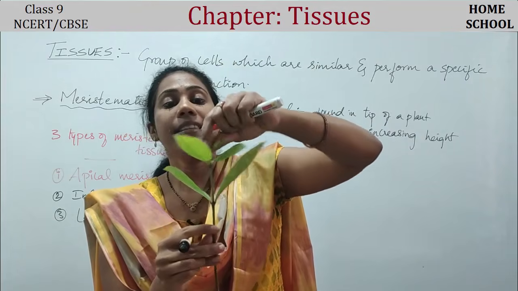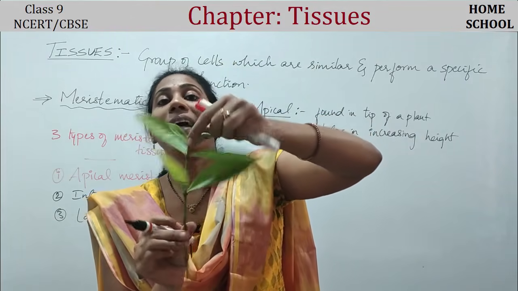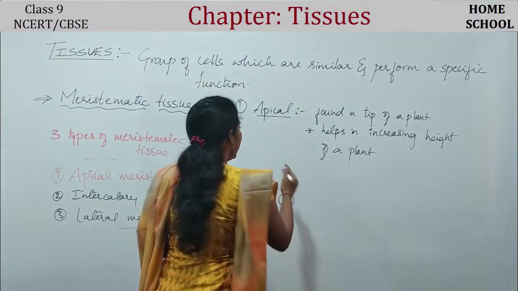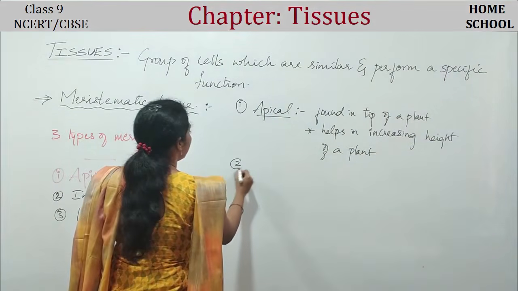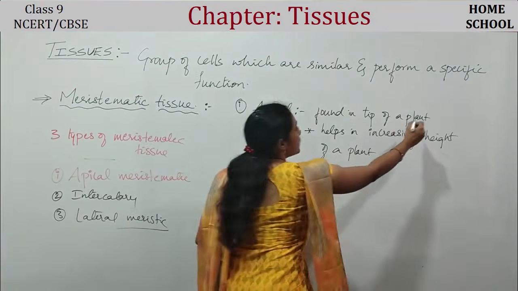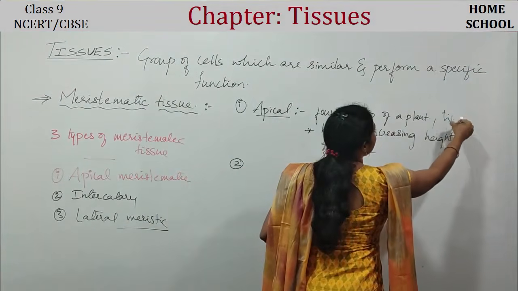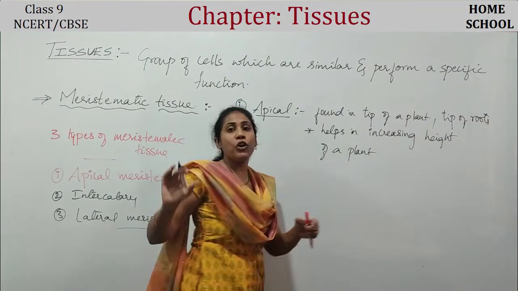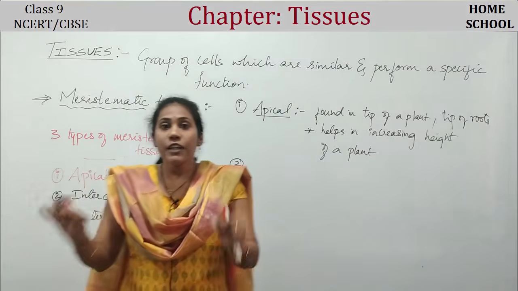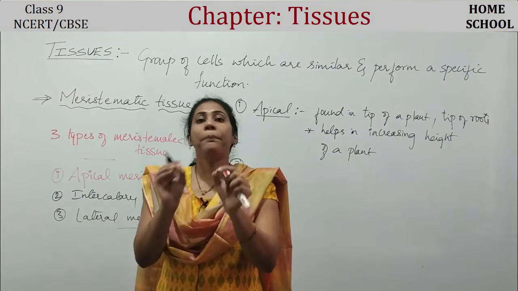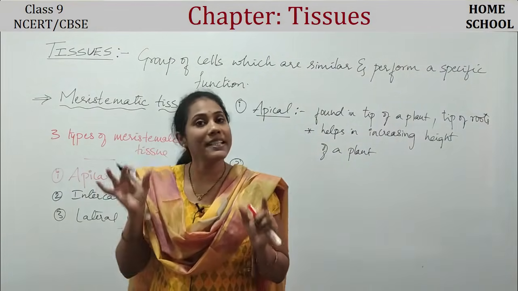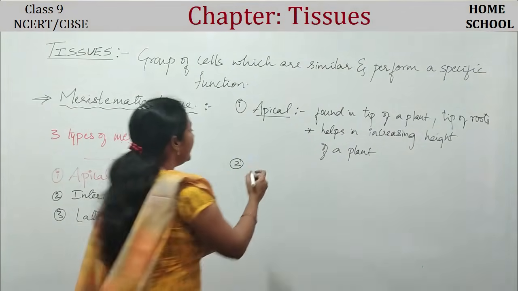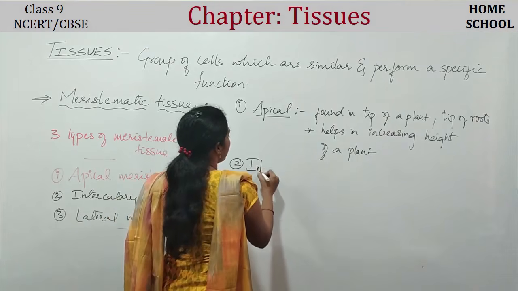And it is also found at the tip of roots. Even the roots should grow in the ground, isn't it? So the root tip also has apical meristematic tissue. Clear?